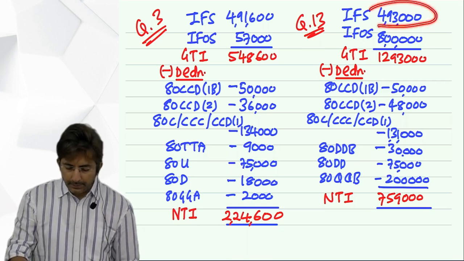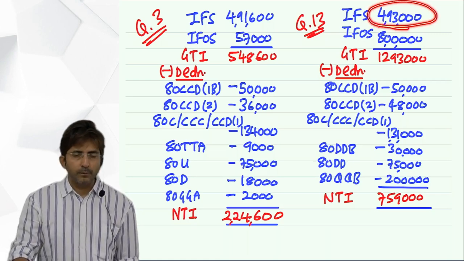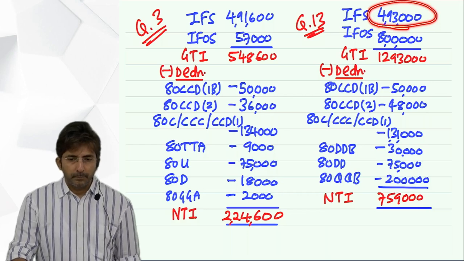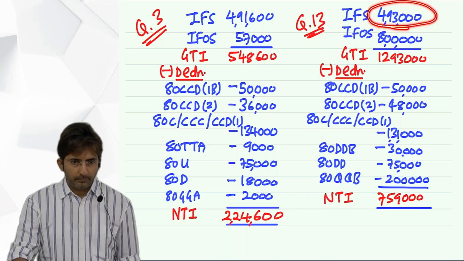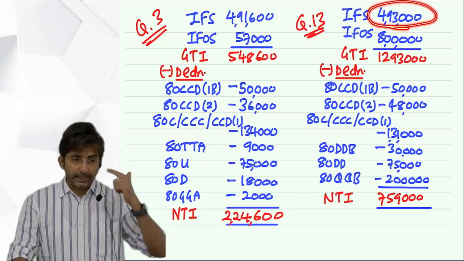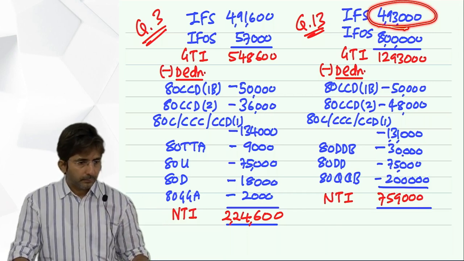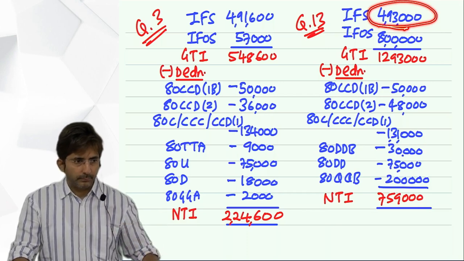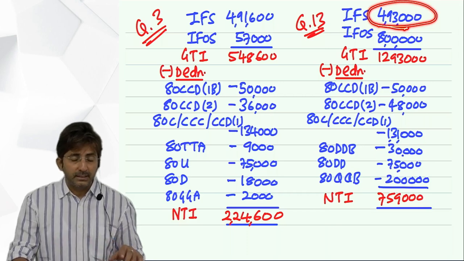Income from salary. In income from salary, what do we have? Basic salary 4,80,000. I am reading the whole statement of salary. Employer's contribution nil. Interest 3,000, interest on RPF. Then employer's contribution to NPS 60,000.